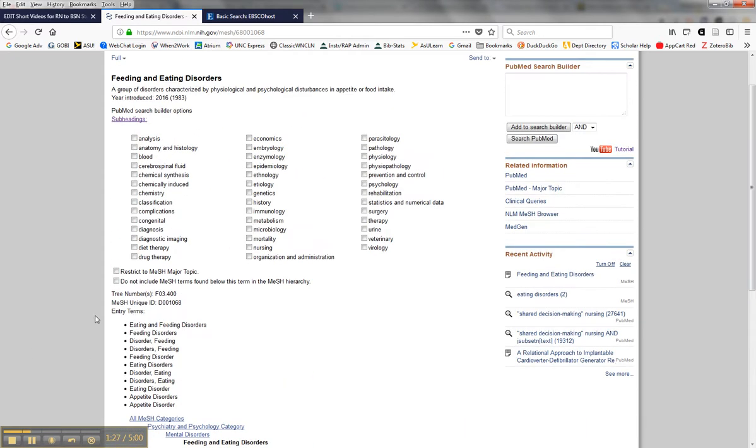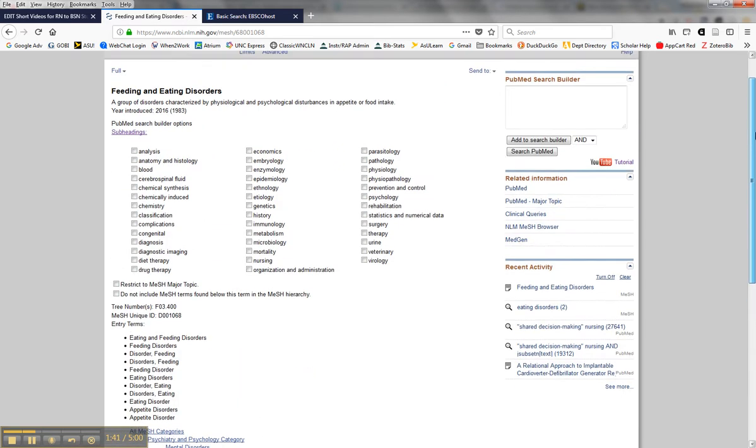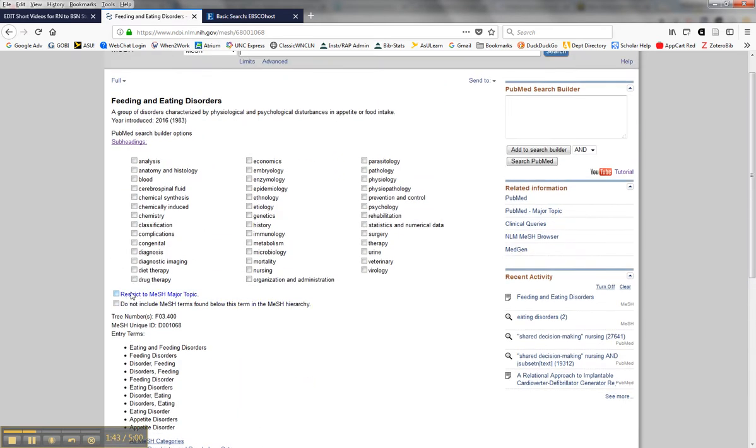Okay, so we could decide, oh, let's just search on anorexia nervosa. If we don't tell it, it's going to start a search that does include all of these. But if we click this button, which I don't usually do, I can tell it not to search these terms. So I'm going to leave that alone. Also, a lot of times I like to restrict to a major topic, which reduces the number of results a little bit. So let's go ahead and do that.